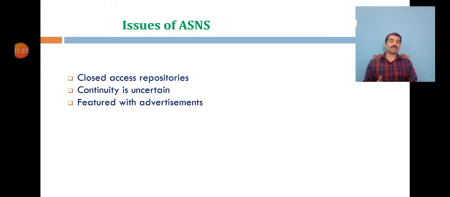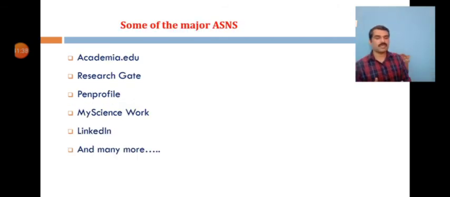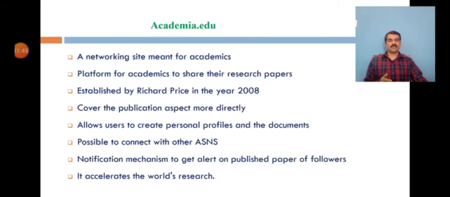Even advertisements are featured with some of the academic social networks, and surprisingly, you will get some kind of spam messages also. And let us see some of the major academic and social networking sites like Academia.edu, ResearchGate, Pen Profile, My Science Work, LinkedIn, and there are different kinds. Let us have a brief discussion about all these major social networking sites. One is Academia.edu, as you will be well aware about this.